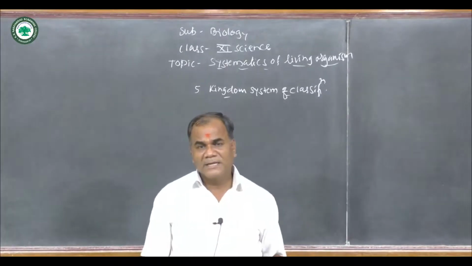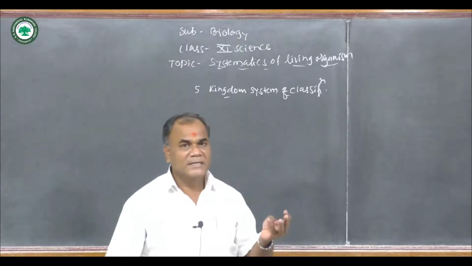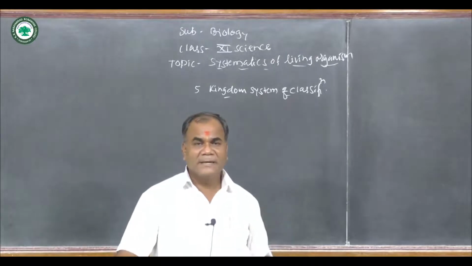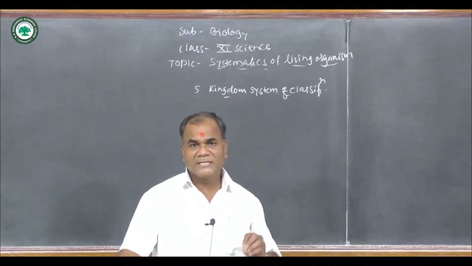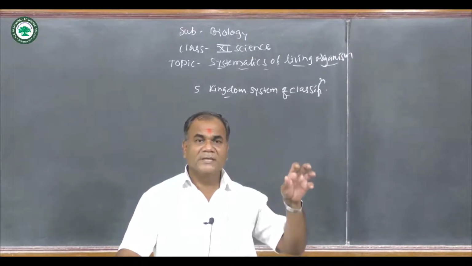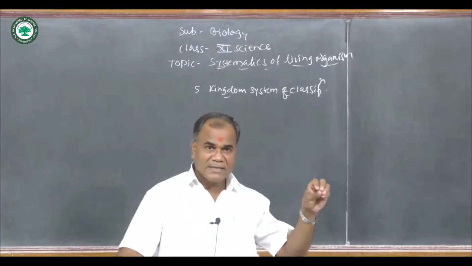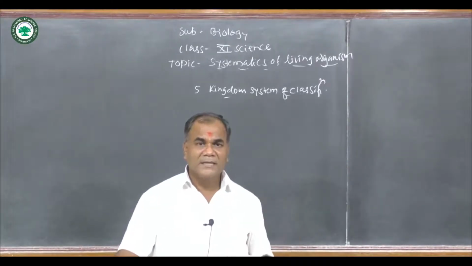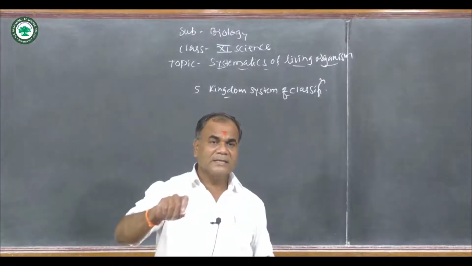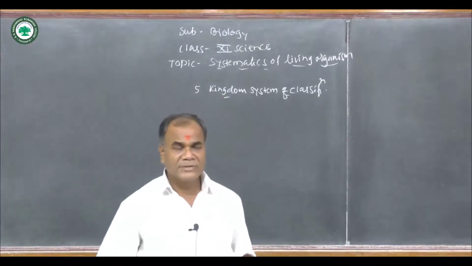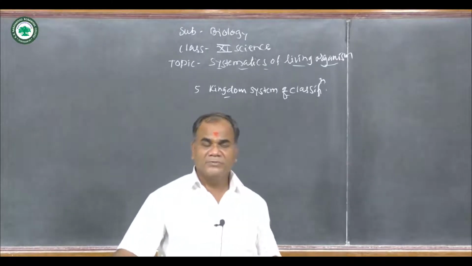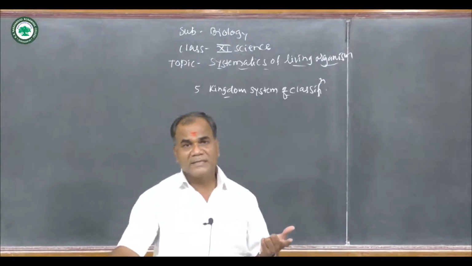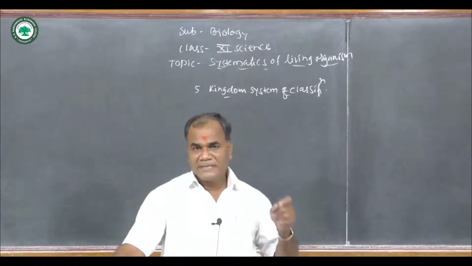The next kingdoms were taken by R.H. Whittaker. These are Monera, Protista, kingdom Plantae, kingdom Fungi, and kingdom Animalia. These are the major five kingdoms. He classified on the basis of mode of nutrition, habit and habitat, cellular form of the organism, their structure, their function, their location. These important characters were included, and then R.H. Whittaker classified these living organisms into the five kingdom system: Monera, Protista, Plantae, Animalia and Fungi.